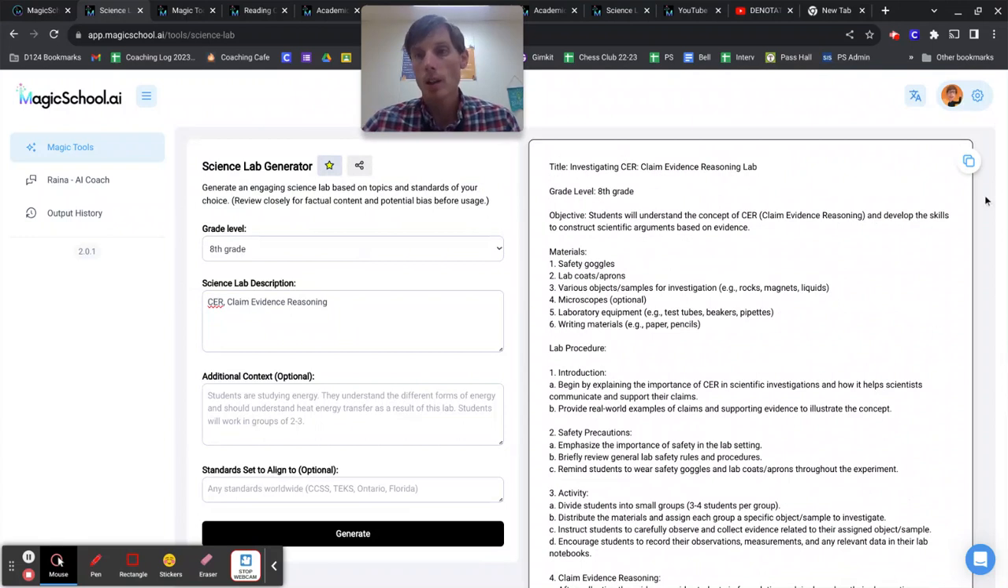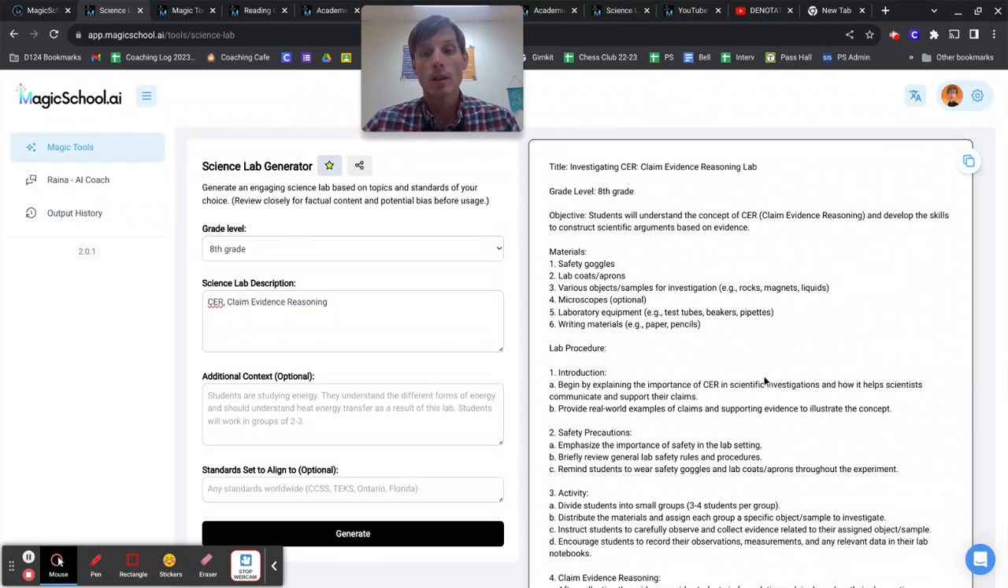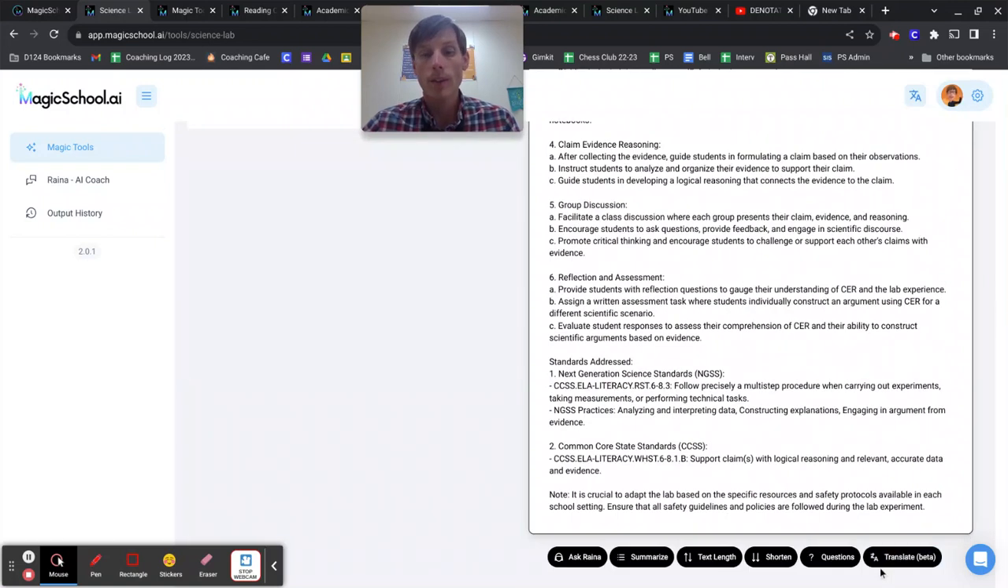Again, you can copy that. If it's too long, you can shorten it right here. You can create questions from it here if you want, or just a summary of it. And then you can also translate it. So for students that are non-English speakers, you have that option right there embedded in.